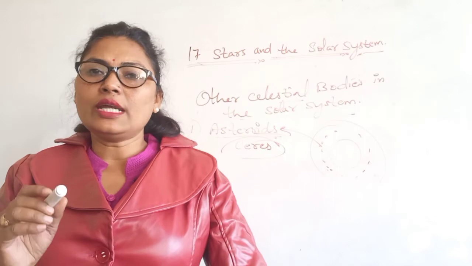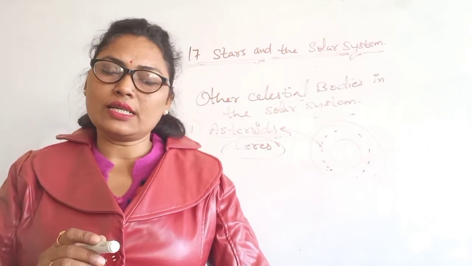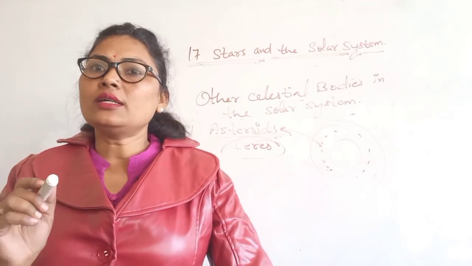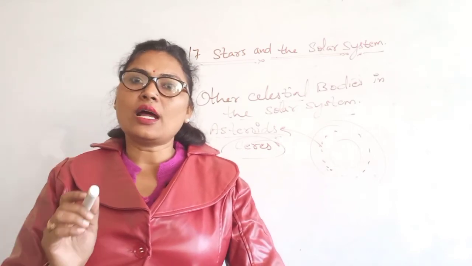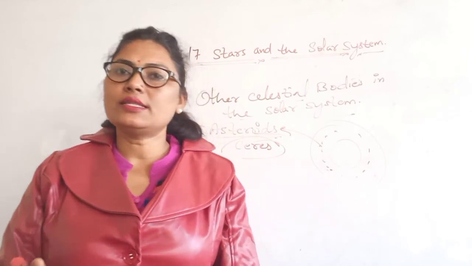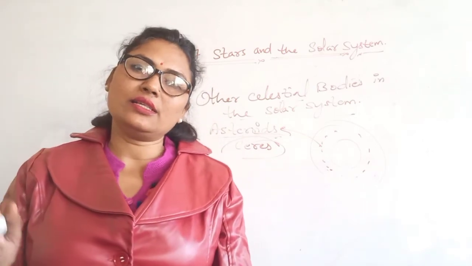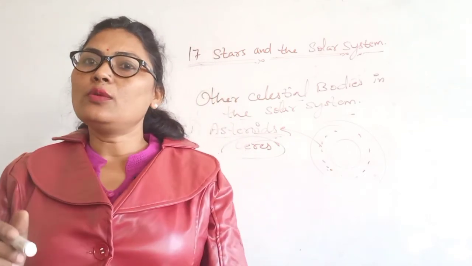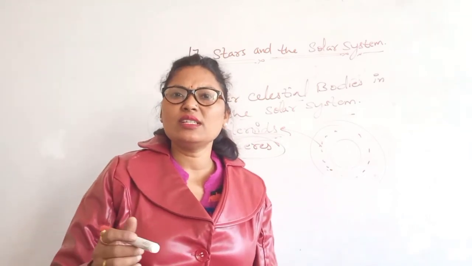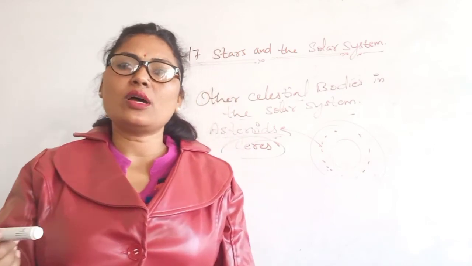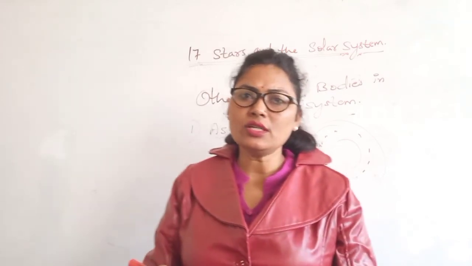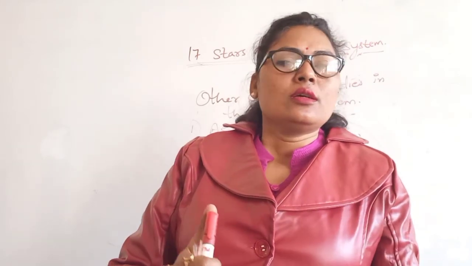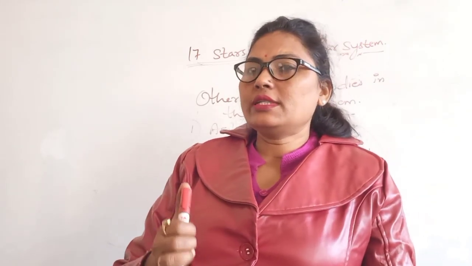India launched its first artificial satellite, Aryabhatta, in 1975, and the other Indian artificial satellites are INSAT, IRS, EduSat, Kalpana 1, etc. So you just learn or read out the chapter.